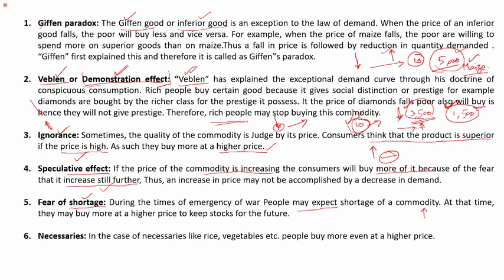You can see many dynamic changes here. All assumptions are not valid because these are exceptional cases. Then necessities: for necessities like rice, vegetables, and other goods which are very much required, we still buy them even when the prices are increased. So these are a few exceptions of the law of demand.